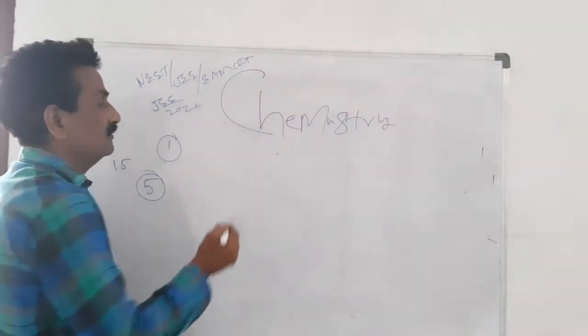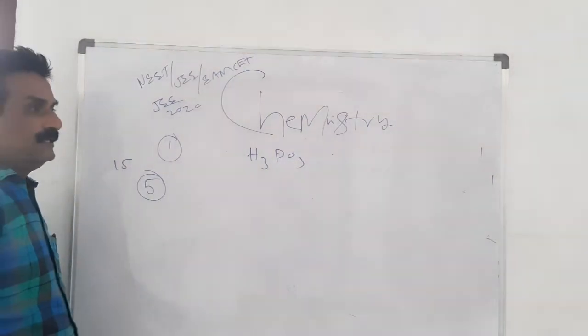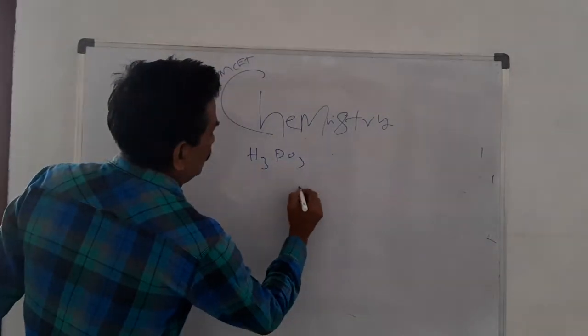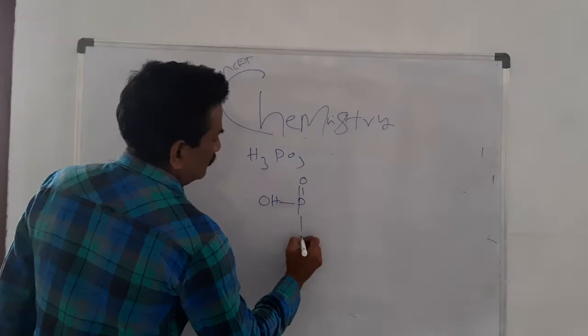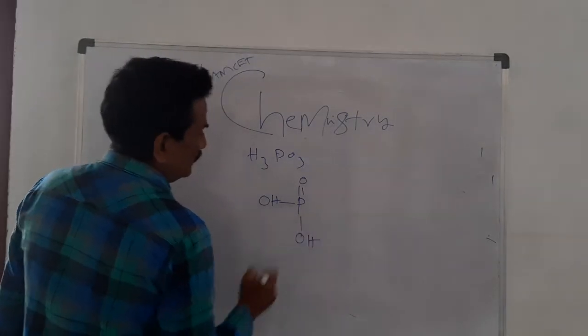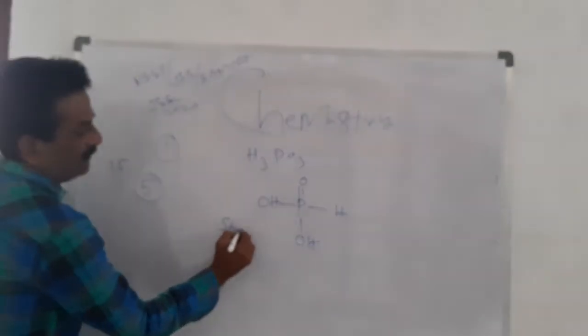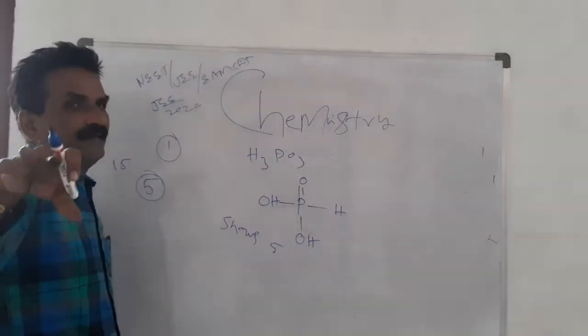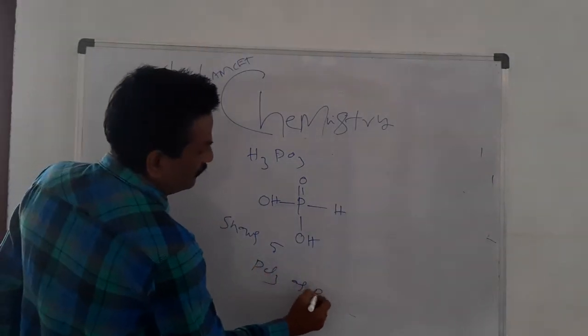Next, another important bit: phosphorus acid, H3PO3. Basicity: phosphorus shows pentavalency; it forms PCl3 as well as PCl5.